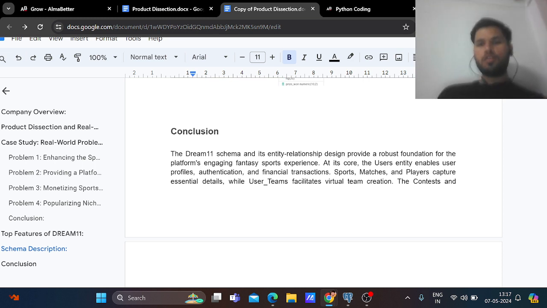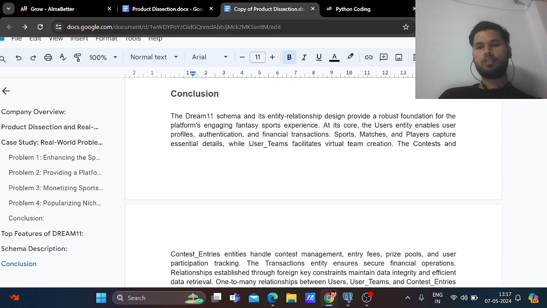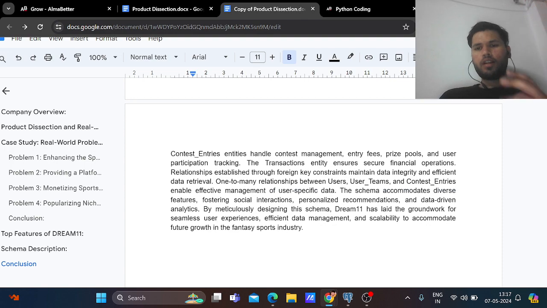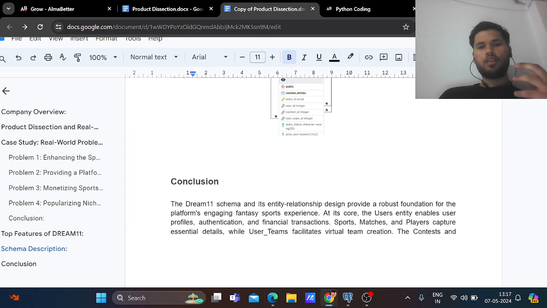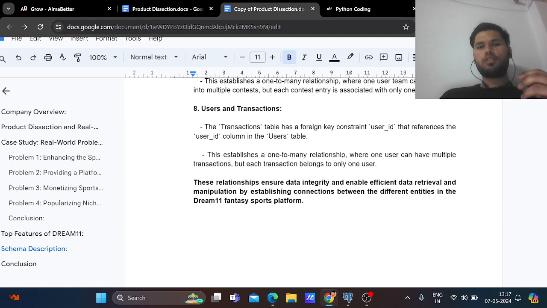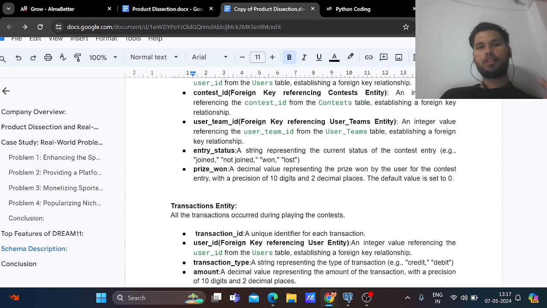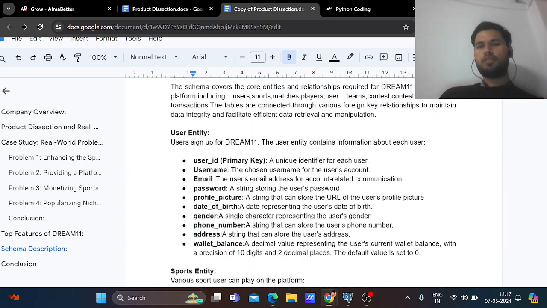I already told you. At its core, the user entity enables user profiles, authentication, and financial transactions, while sports, matches, and players capture essential details. So there are various tables included in Dream11. So this is all about the product dissection of Dream11.